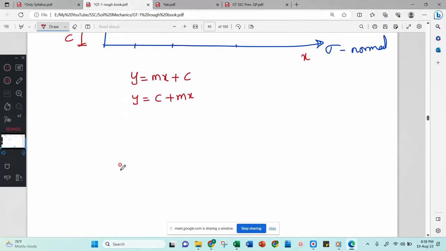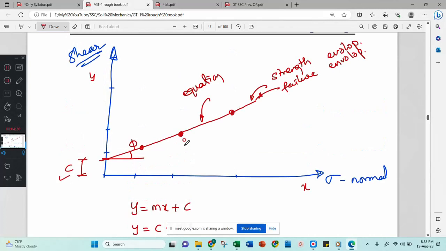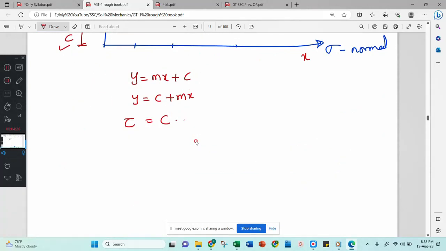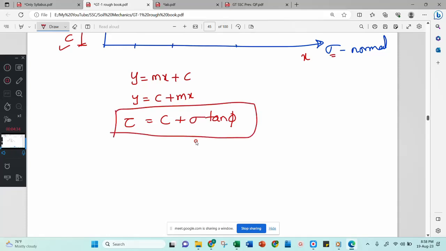Here y means shear strength in our graph. Then c is the intercept c. Then m is the slope of this line, which I can consider as tan phi. Then x means the x-axis, which is the normal stress.